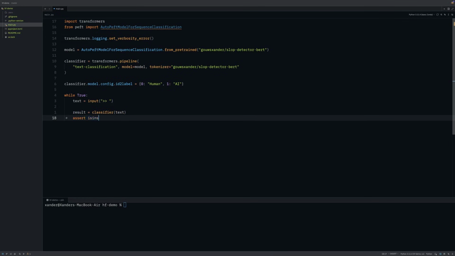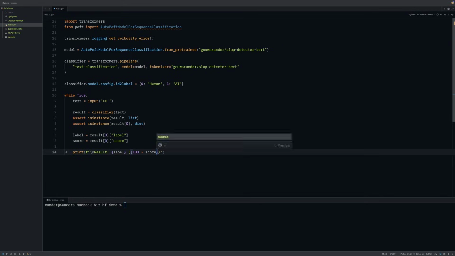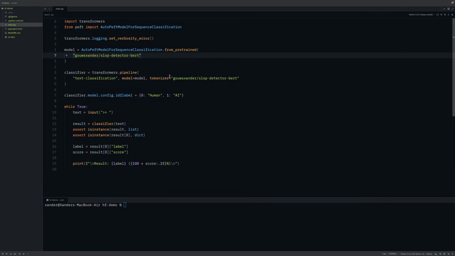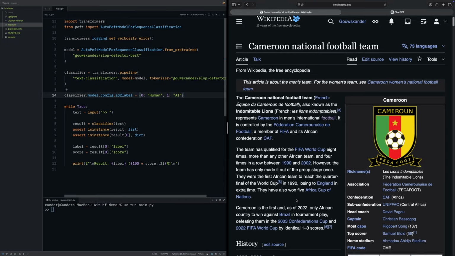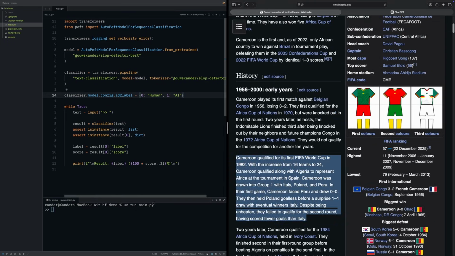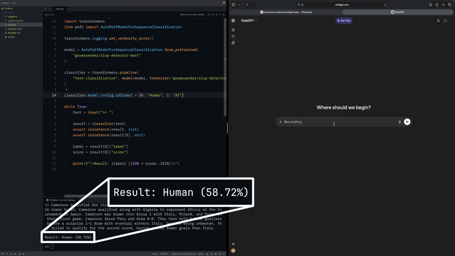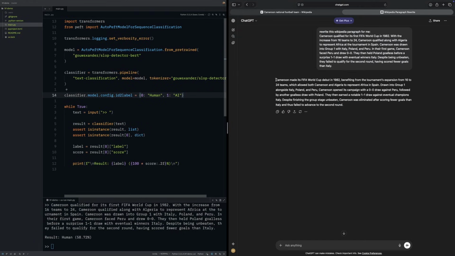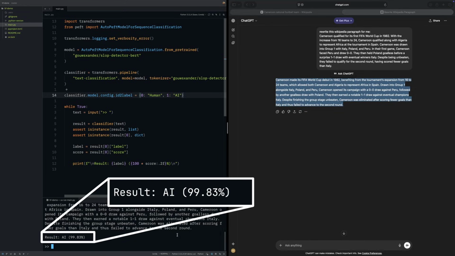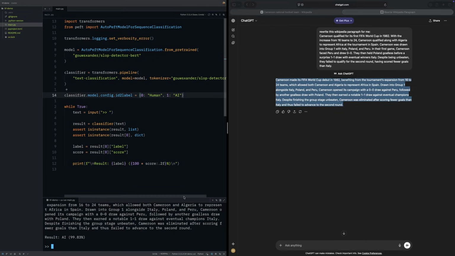Okay, so here's how the script works. You can put any piece of writing into it, and then it outputs whether or not the model thinks it was AI generated, and also gives the probability, i.e. how certain the model is in its decision. Now, if I take the paragraph directly from Wikipedia and I run it through the model, it says that it's probably human generated. And now if I ask ChatGPT to rewrite the paragraph, you can see that our model is indeed able to figure out that it was made by AI. So indeed, it does seem to be working as we expected.